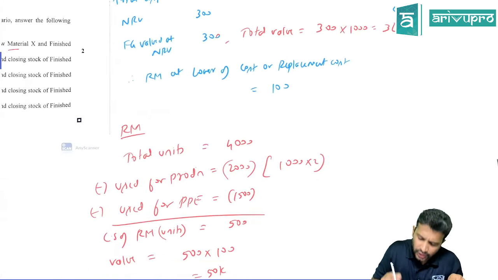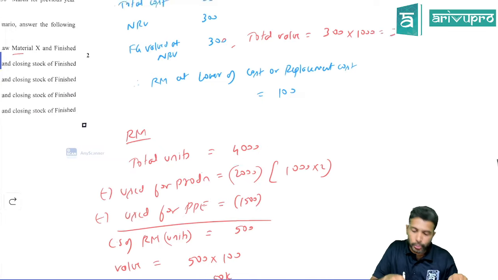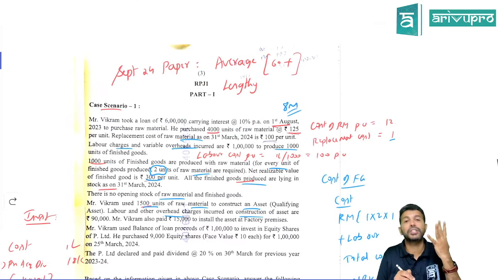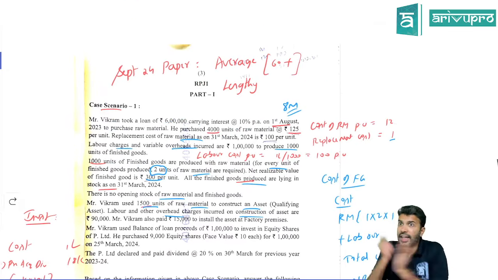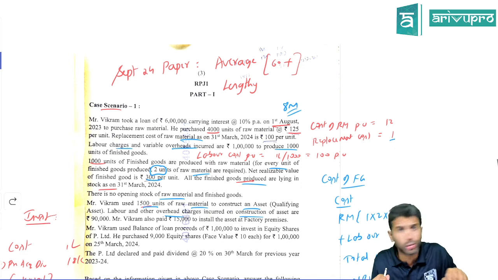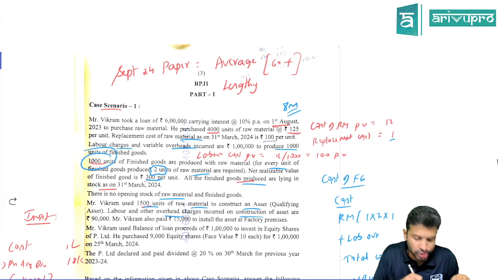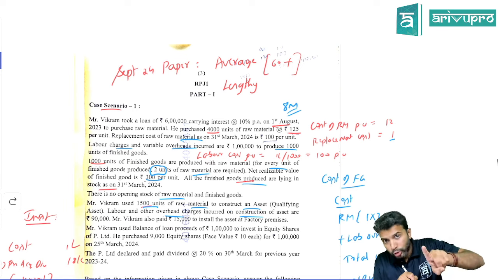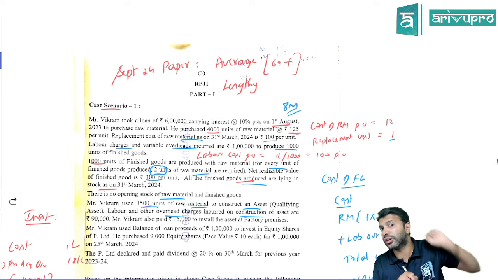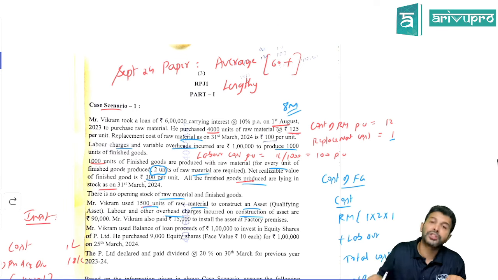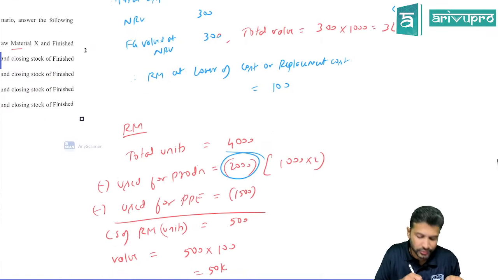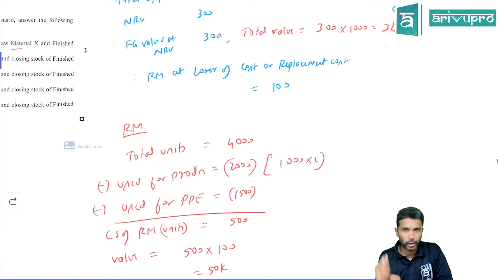How much is that? So totally how many units of raw material did you purchase? As per the data they told, we purchased 4,000 units. All right. Entire 4,000 got utilized to produce finished goods? No. How many units of finished goods did you produce? 1,000. To produce 1 unit of finished goods, you need 2 units of raw material. To produce 1,000 units of finished goods, how much raw material would you require? Twice of that, which is 2,000. So out of 4,000, 2,000 got absorbed into finished goods production.